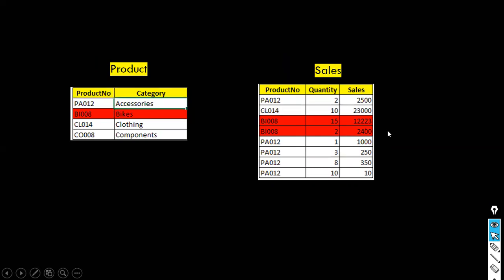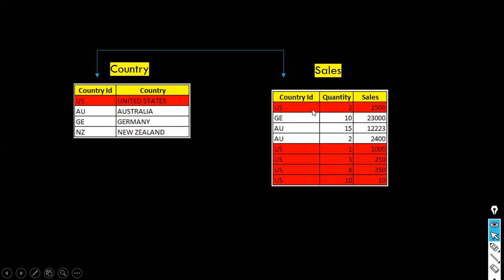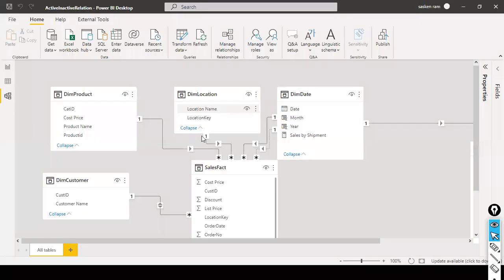And similarly, let's say you have a product table sale. This is what filter. So in this case, what happens is it filters this table, but in the case of unidirection, sales table cannot filter the country dimension table. In order for the sales table to filter this one, you need to enable cross filter in a bi-direction relationship. So how do you do that? Cross filter direction, both option, you need to enable it here.